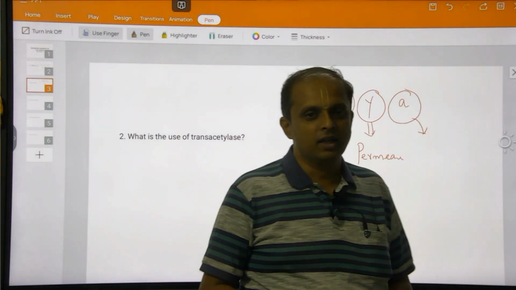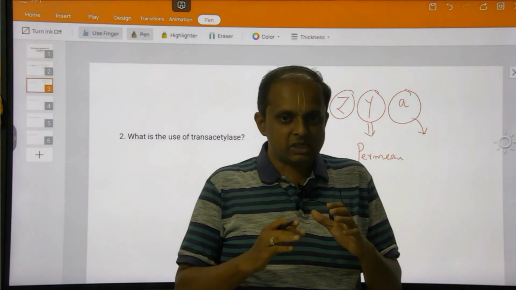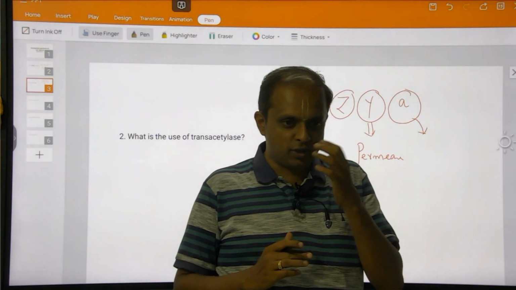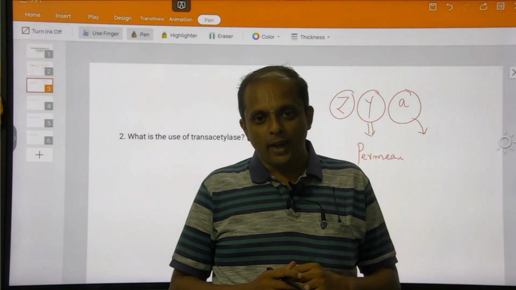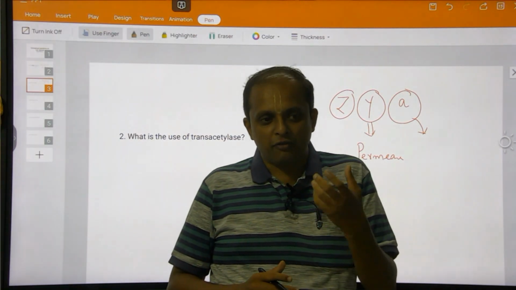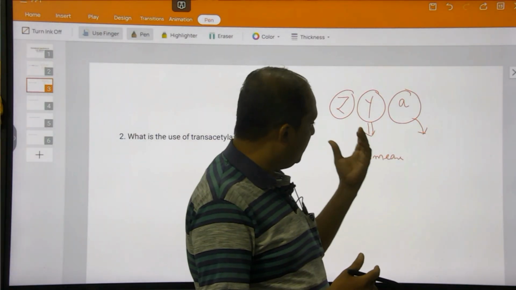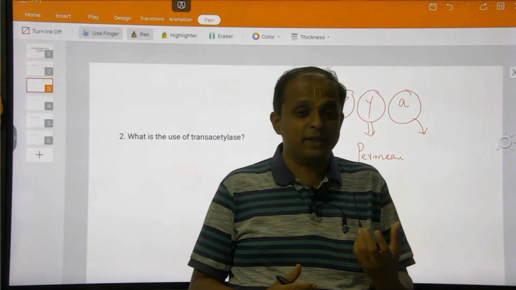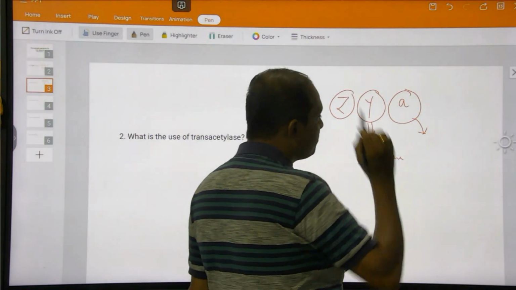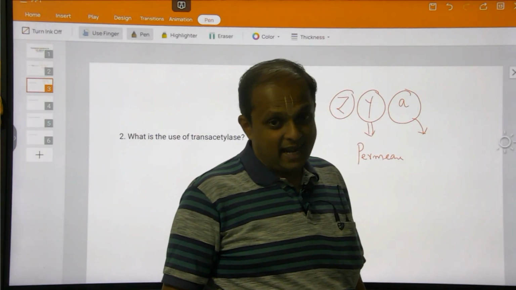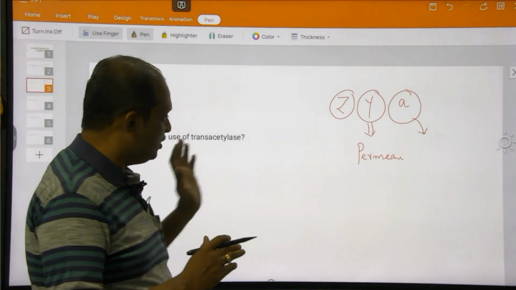So the A gene codes for trans-acetylase, which basically prevents beta galactosidase from acting on sugars other than lactose. Why? Because sometimes the product formed when beta galactosidase acts on other sugars is toxic to the bacterial cell. So that is exactly prevented by the trans-acetylase, which is coded by the A gene. I hope this question is also clear.